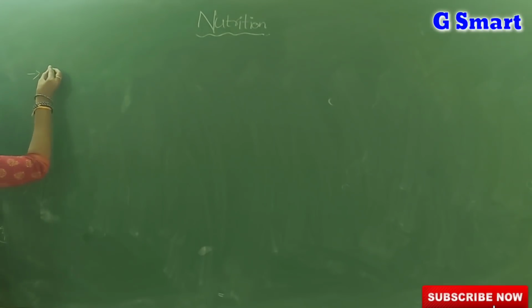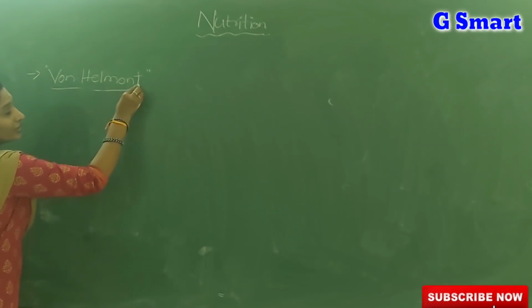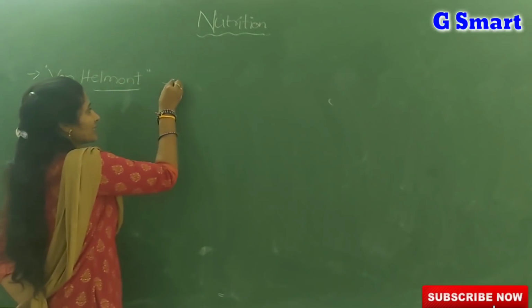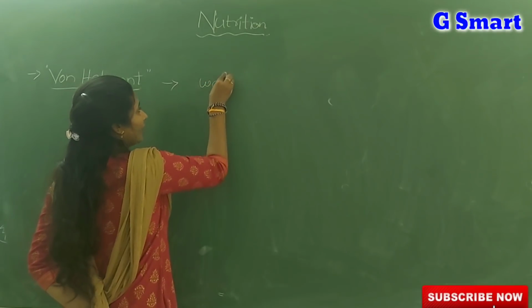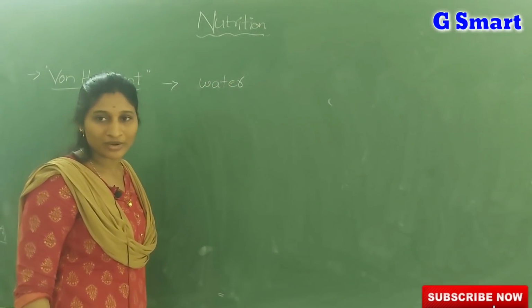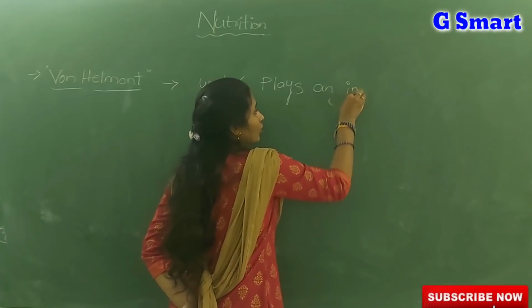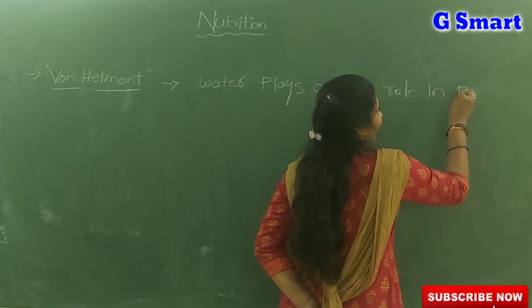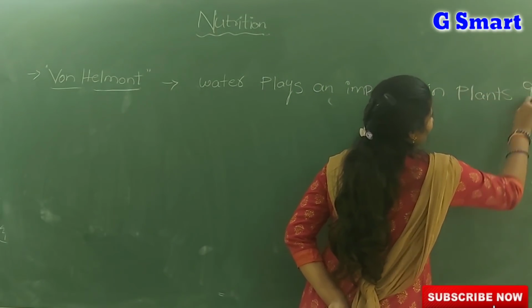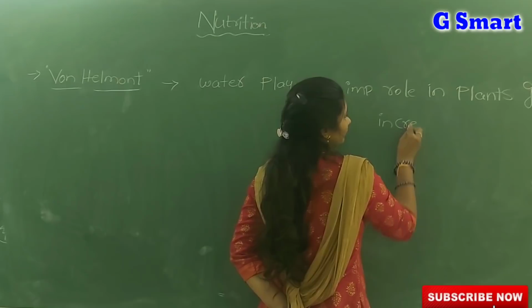So the next one, Von Helmont. Who is that? Actually about this scientist you studied in your class 7. Von Helmont was a scientist. He told the importance of water. By his experiments, he revealed that water plays an important role in plant growth and increase in body mass.